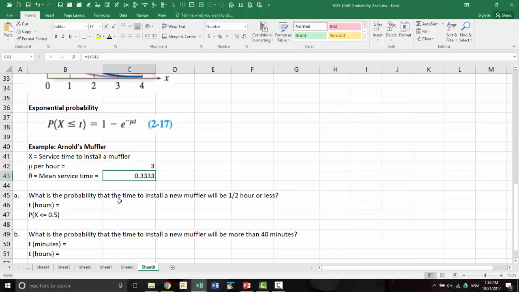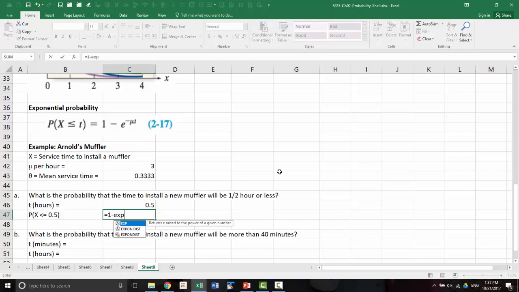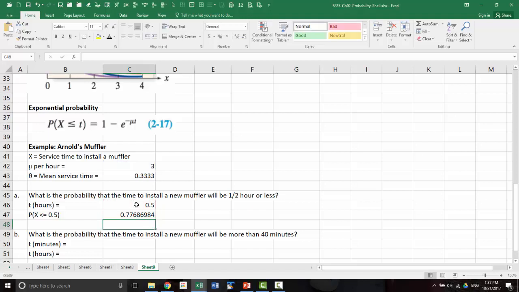What is the probability that the time to install a new muffler will be half hour or less? So we want 0.5. This formula gives you the cumulative probability, right? So you have 1 minus exp, e to the power of minus mu times t. So that will give you the probability of installing within half an hour.